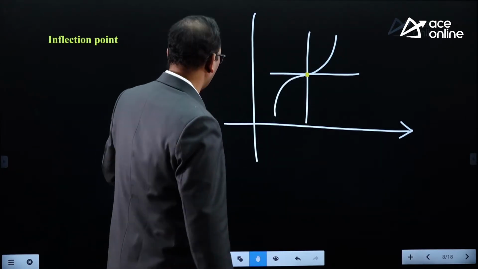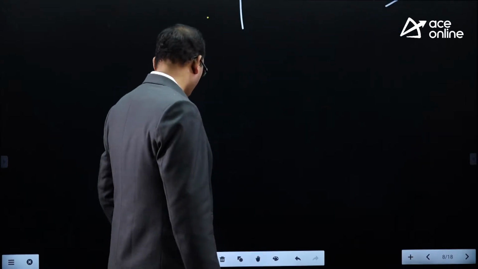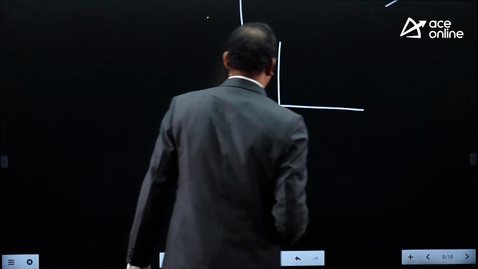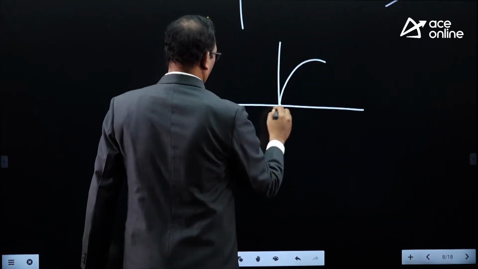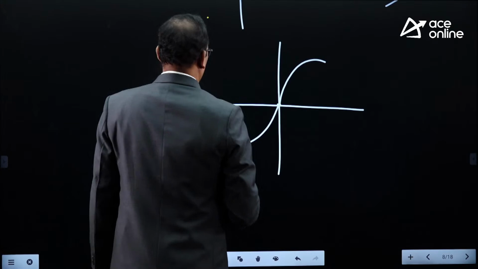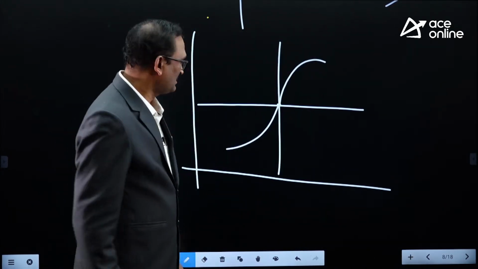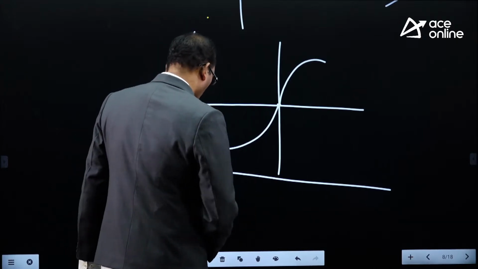And moreover, look at this another diagram. You observe this. This is a point.